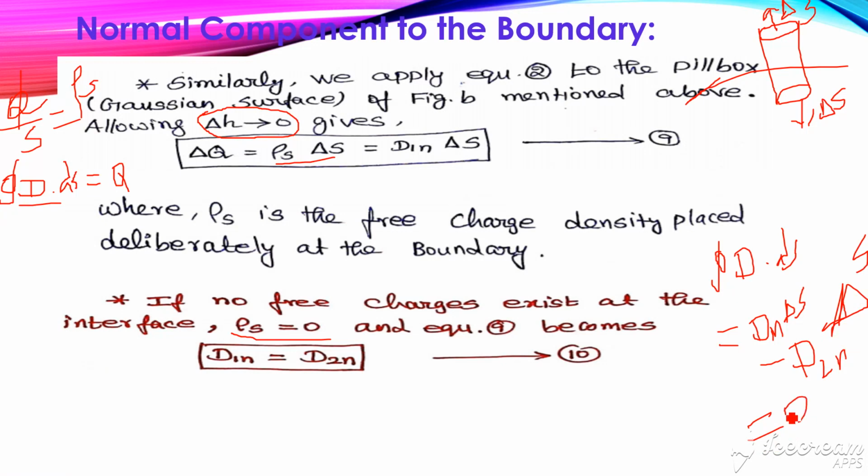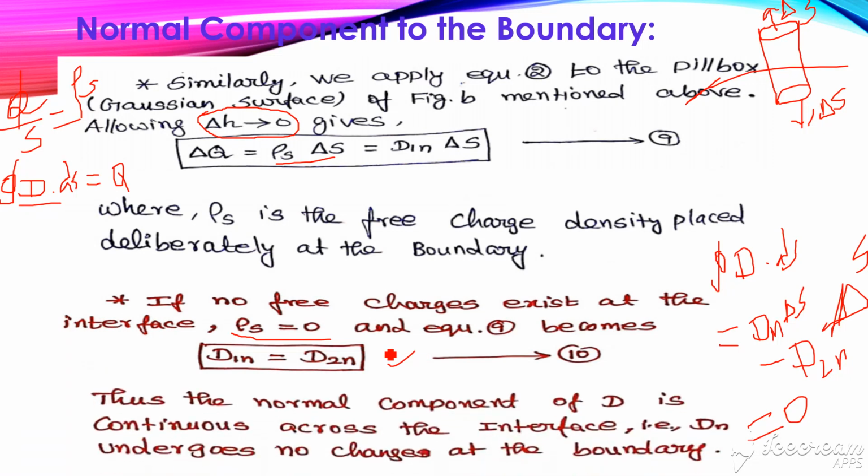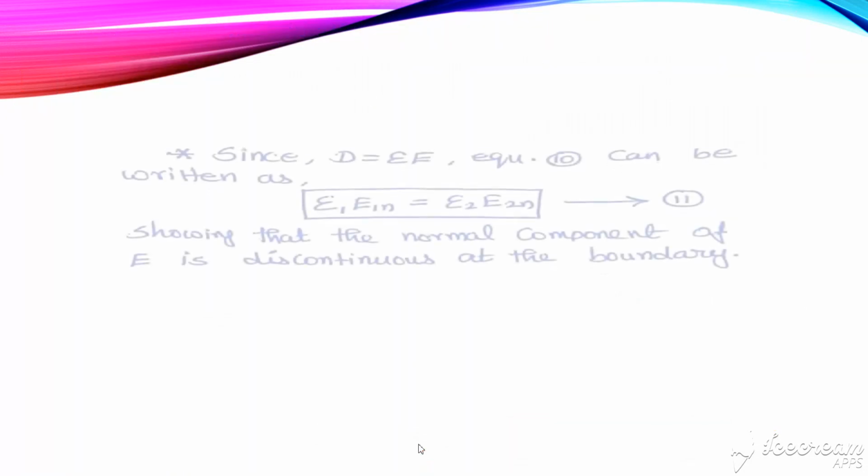Solving this, we finally get D1n is equal to D2n. This is equation number 10. Thus the normal component of D is continuous across the boundary of the interface, that is D undergoes no change at the boundary.